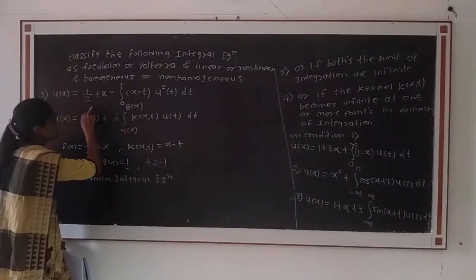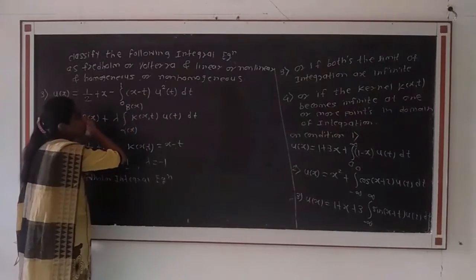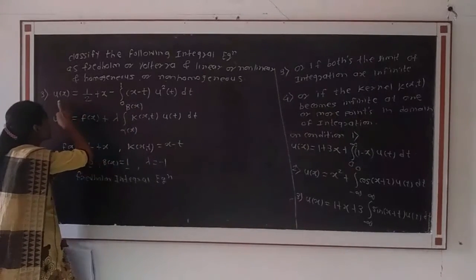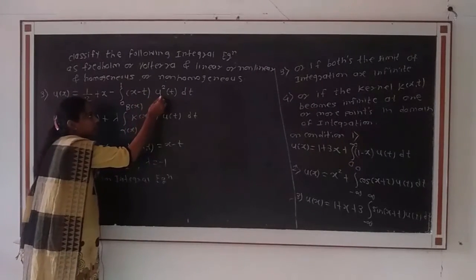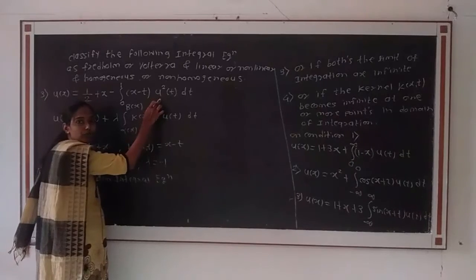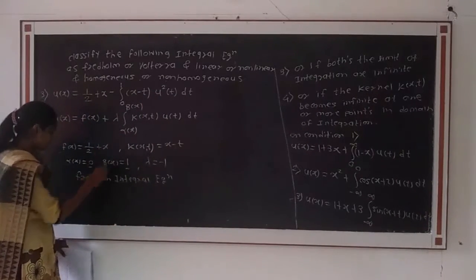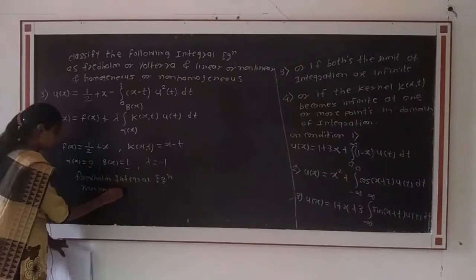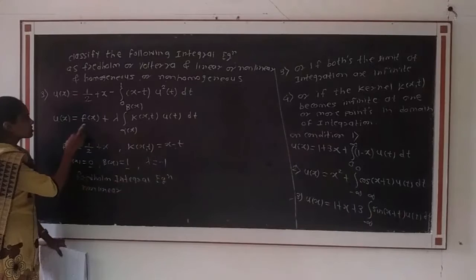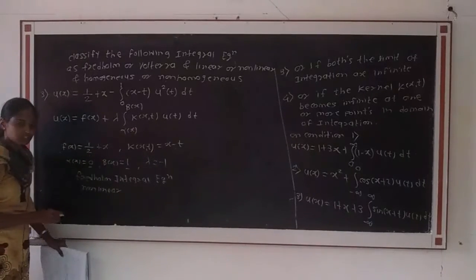If we observe the integral equation, here the unknown function u of x occurs linearly outside of the integral sign, but inside of the integral sign the unknown function u is of power 2, that is non-linear. Therefore, the given integral equation is non-linear.